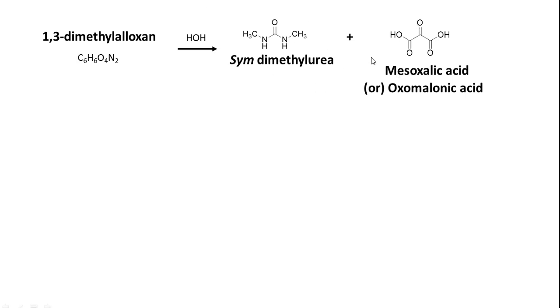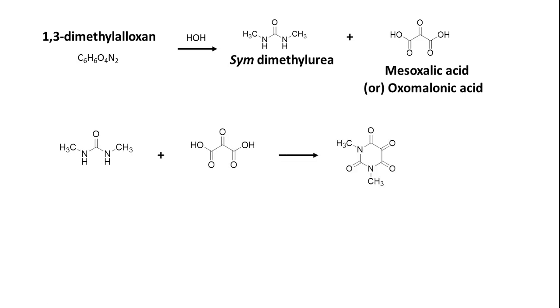After obtaining these compounds, they simply did an amide formation reaction to obtain the product like this. This compound was synthesized, and they found that it is exactly identical with the 1,3-dimethylalloxan. Hence they confirmed the structure of 1,3-dimethylalloxan as this one, a pyrimidine ring containing 4 double bond O's. Because this structural fragment was obtained by degradation of both caffeine as well as uric acid, this indicated that caffeine and uric acid carry some kind of similarity in their structure.